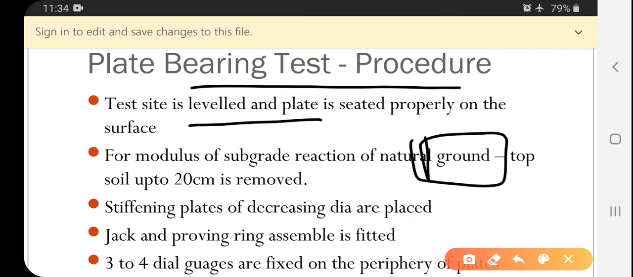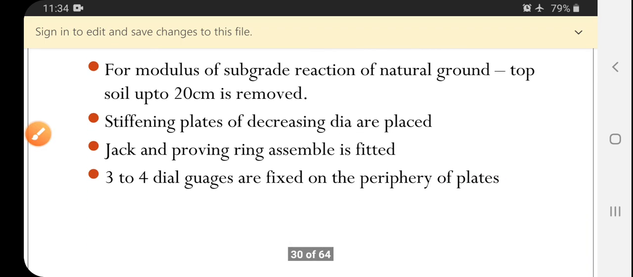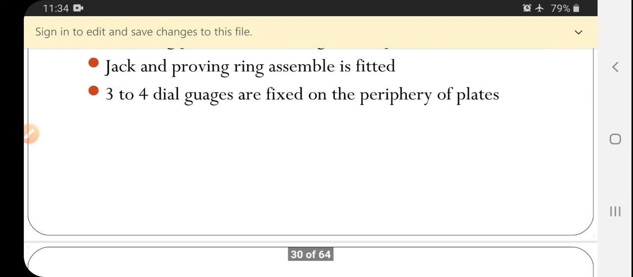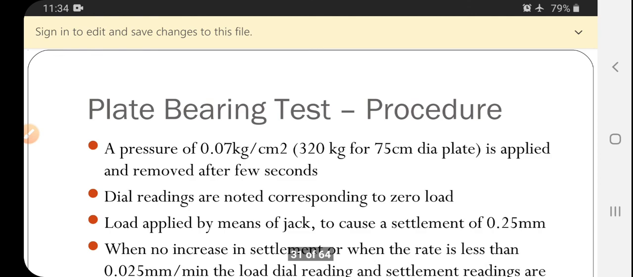In this plate loading test procedure, the test site is leveled first. The plate is leveled and sealed properly on the surface. Natural ground soil up to 20 centimeters is removed. Stiffening plates of decreasing diameters are placed. The jack and the proving ring are assembled and fitted. Up to 3 to 4 dial gauges are fitted.